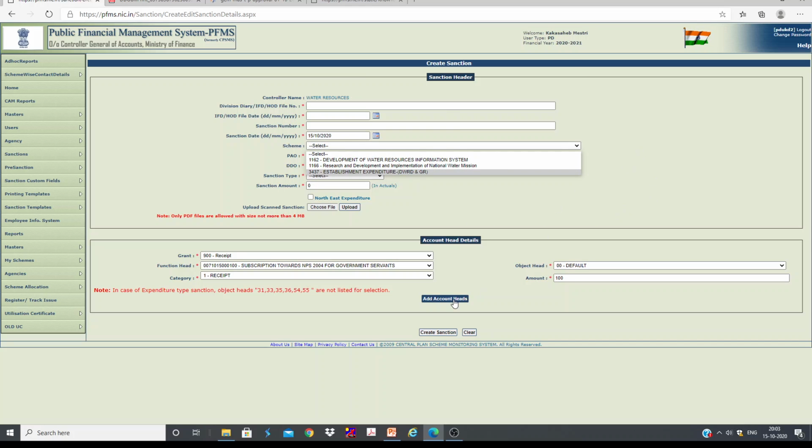Here we need to add account details, then we need to select the account number of that NPS bank. There will be one, of course, for our office there is one, they have given one account number, so we will deposit the amount in that NPS account. Then those people will segregate that one and they will deposit in the respective accounts of each and every employee. So this is for NPS.